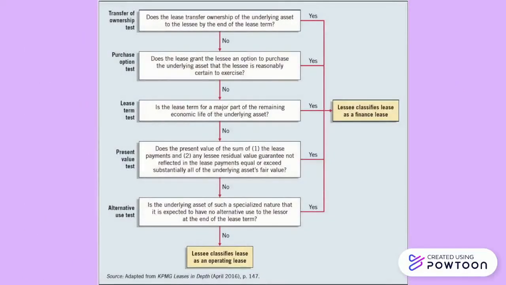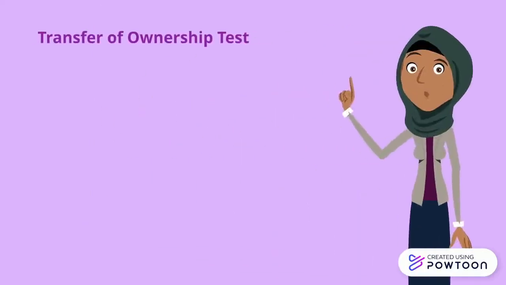Here is the illustration of the following. You have to meet at least one of 5 tests down below. They are: first, transfer of ownership test. Second, purchase option test. Third, lease term test. Fourth, present value test. Or fifth, alternative use test. And now, for the transfer of ownership test.